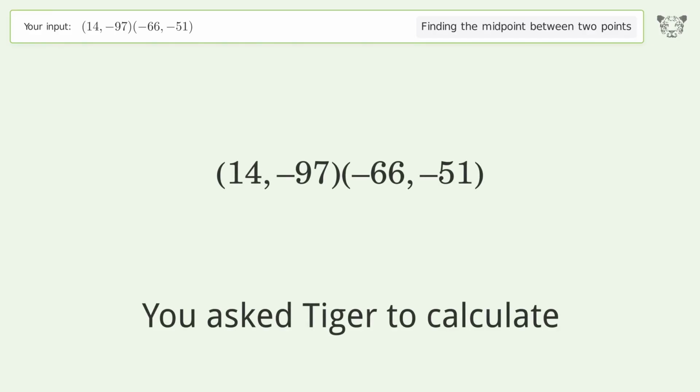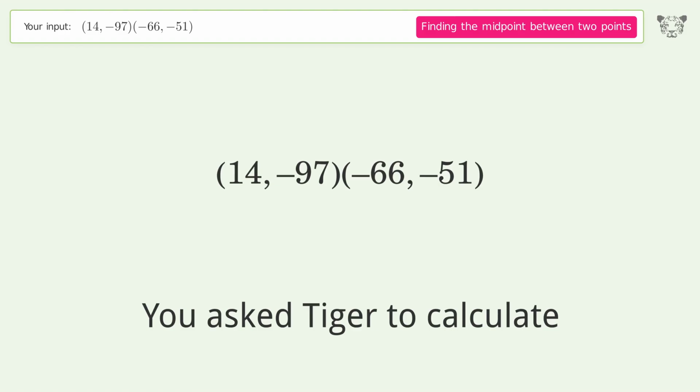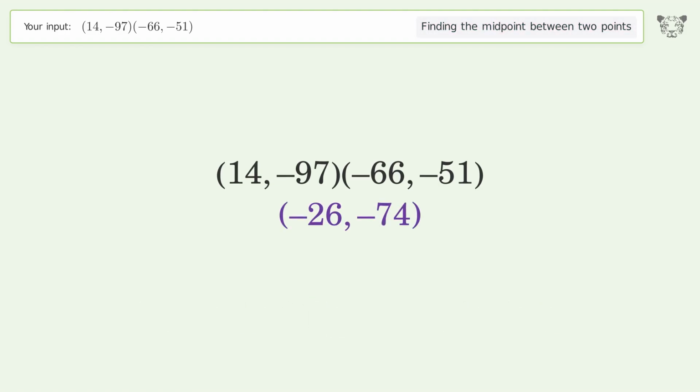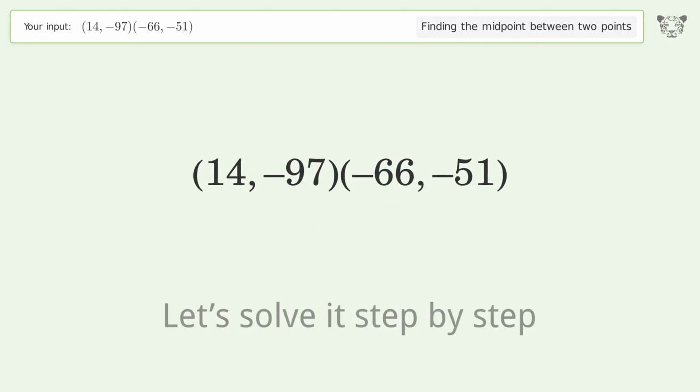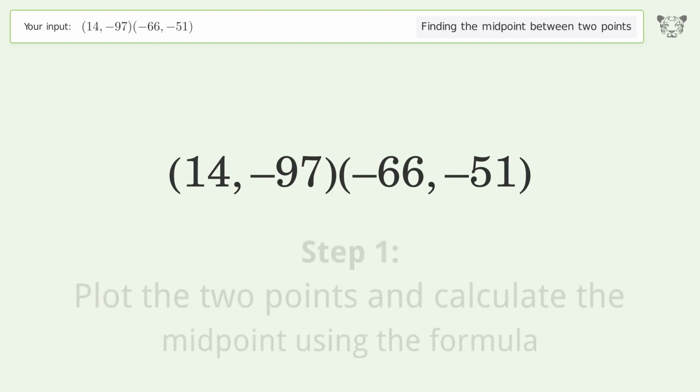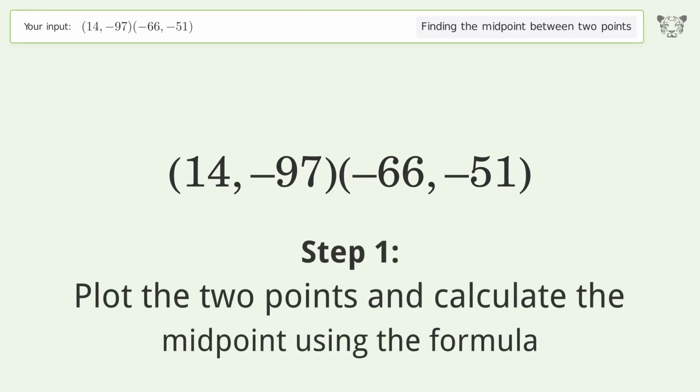You ask Tiger to calculate. This deals with finding the midpoint between 2 points. The midpoint between the 2 points is -26, -74. Let's solve it step by step. Plot the 2 points and calculate the midpoint using the formula.